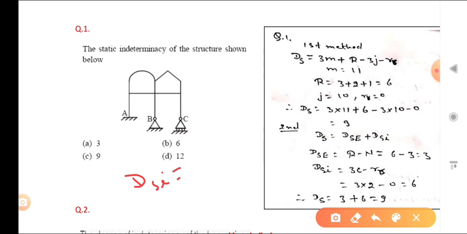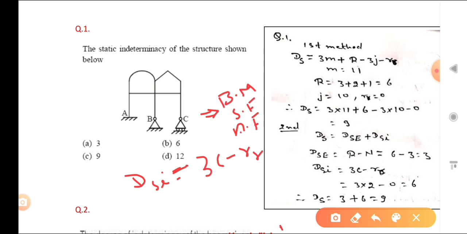So dsi in plane frame or rigid frame, when closed loops are there, for one closed loop, 3 unknowns are there. What is that? Bending moment, shear force, and axial force. So if C closed loops are there, how many unknowns are there? For 1 it is how much? 3. So for C it is 3C, and if hybrid joints are there, then RR will be subtracted, because that is the release reaction or the extra equation available.